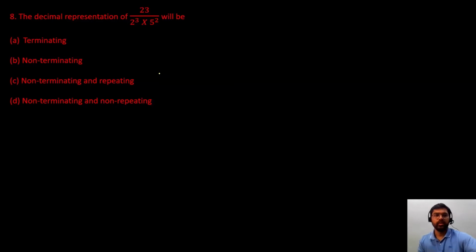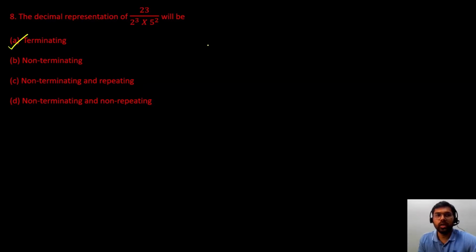Question number 8: the decimal representation of this given rational number will be terminating, non-terminating, non-terminating and repeating, or non-terminating and non-repeating? We have discussed a theorem that if the denominator consists of only powers of 2 and 5, that number would be terminating always. So answer of question number 8 would be A.